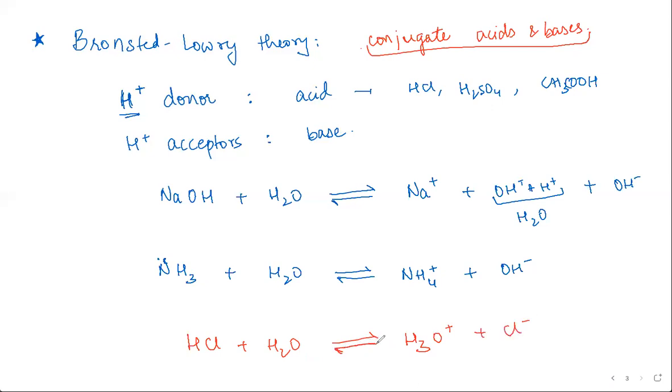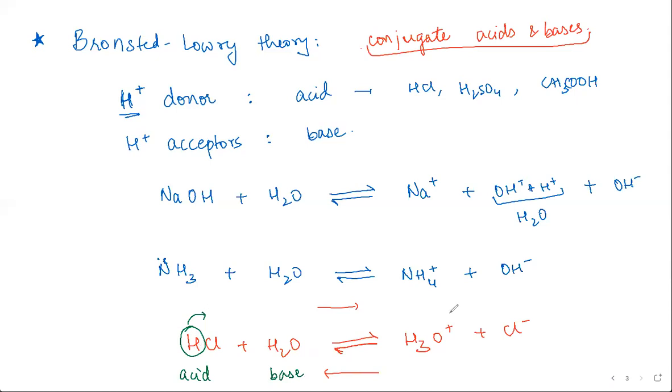Now, when I write this in this format, it means that the forward reaction will take place and the backward reaction will also take place. If you look at the forward reaction, which one is the proton donor? HCl. Very good. This is the proton that's being donated. That is why you can call HCl an acid and H2O is the base in this particular equation.